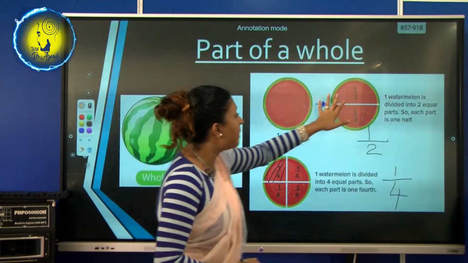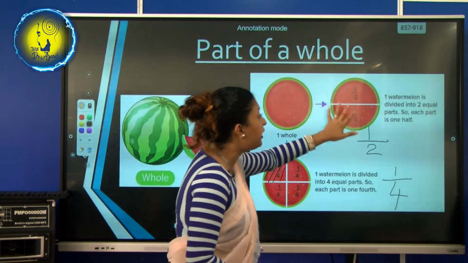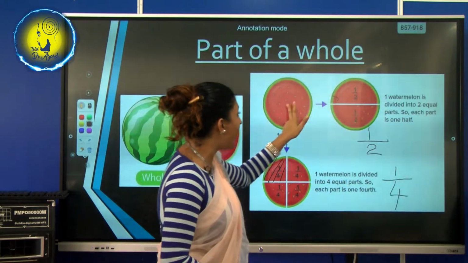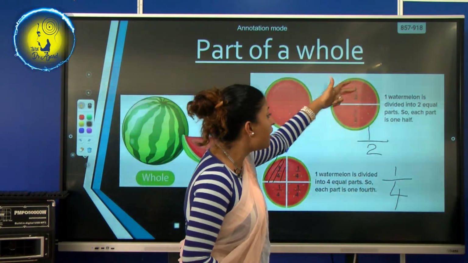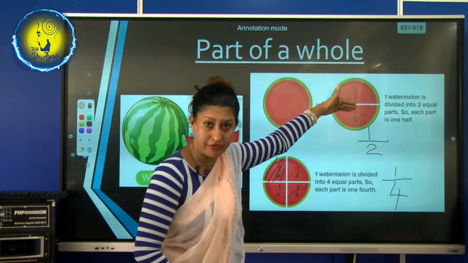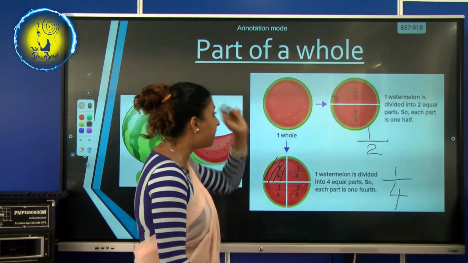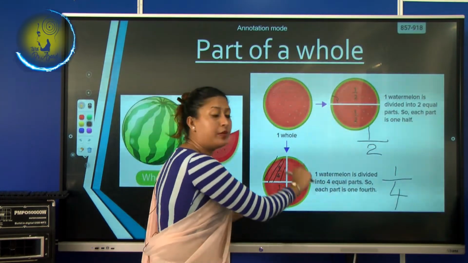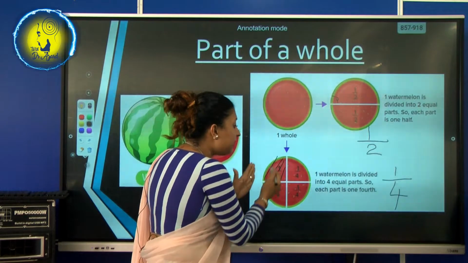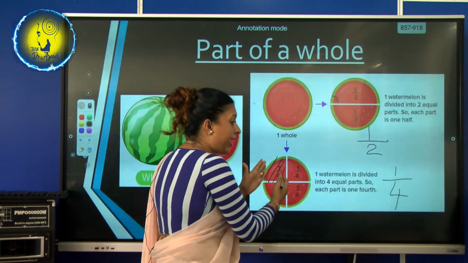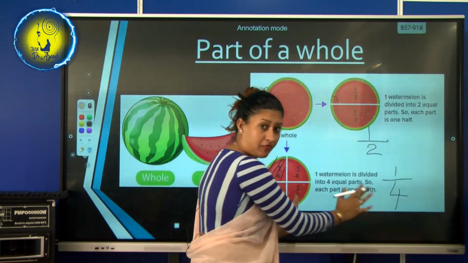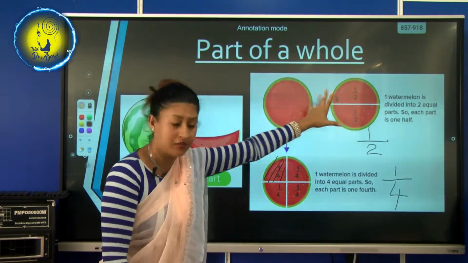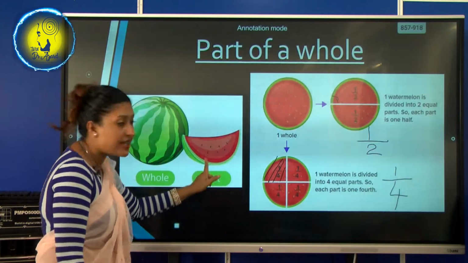See, one watermelon is divided into 2 equal parts. See, this watermelon is divided into 2 equal parts. So one part is half. We say half. Okay, and then this watermelon is divided into 4 equal parts. So if we eat one part, we say 1/4. Okay, did you understand? This is a part of a whole. The whole number, and this is a part.